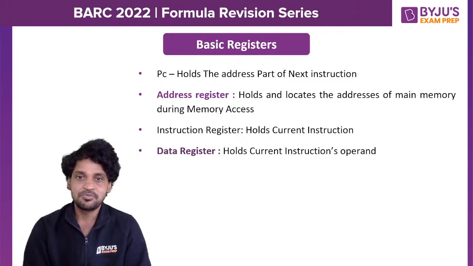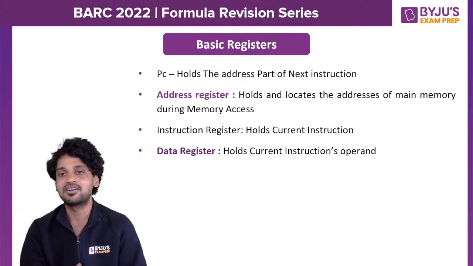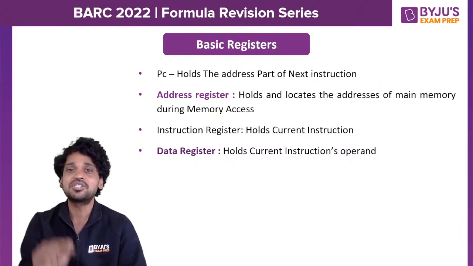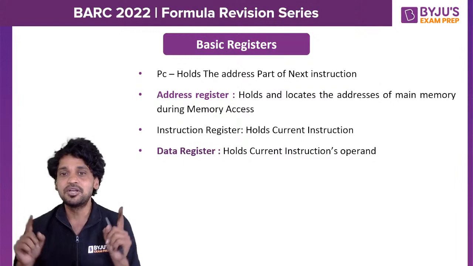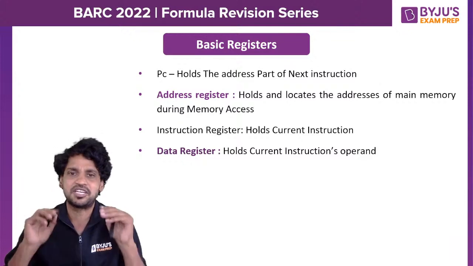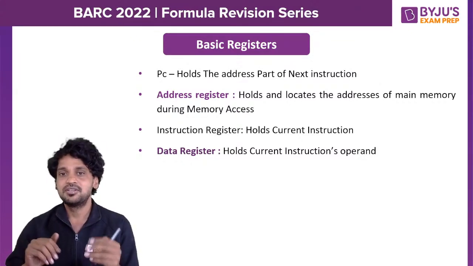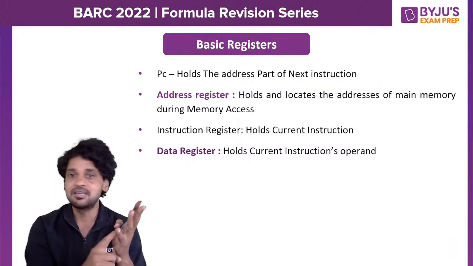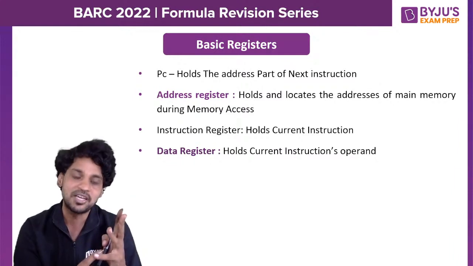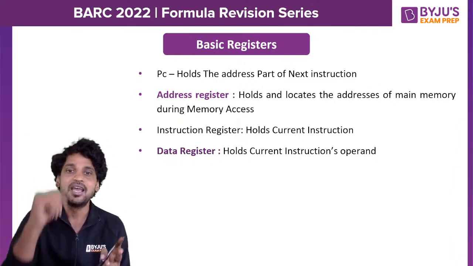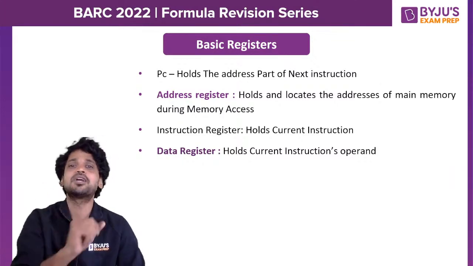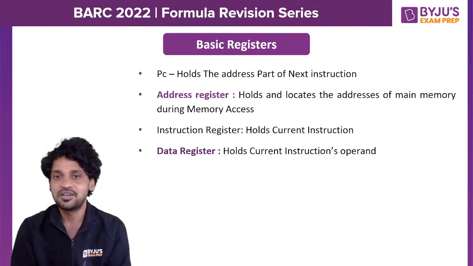Next one is the data register. What is the data register? In the single accumulator organization, the data register is primarily used to store the current instruction's data operand. Here, I'm just going to give you 2 points. In any organization, when you want to execute an instruction, it can perform either an arithmetic operation or a logical operation. For instance, let us understand that one instruction is performing an arithmetic operation. In order to perform an arithmetic operation, how many operands do we require? We require 2 operands, right?